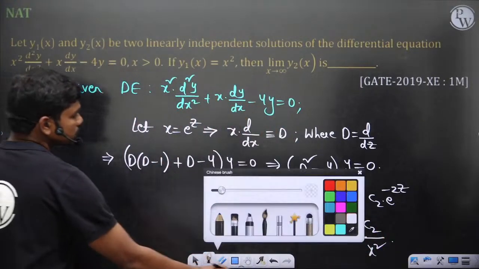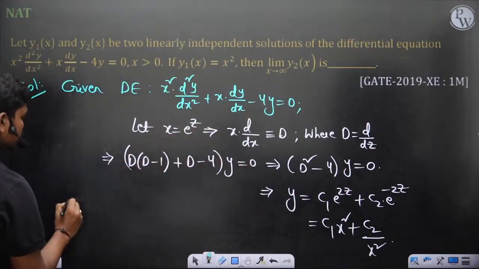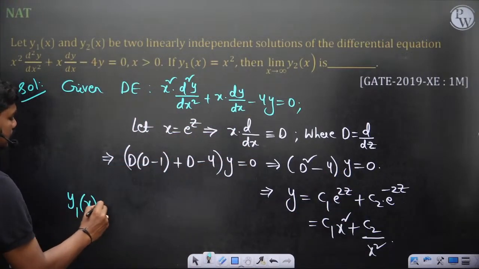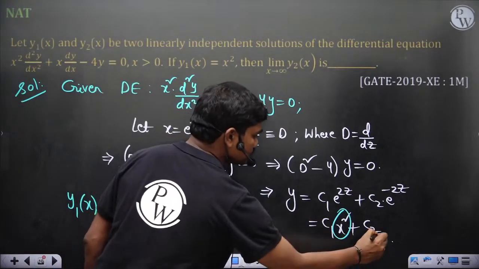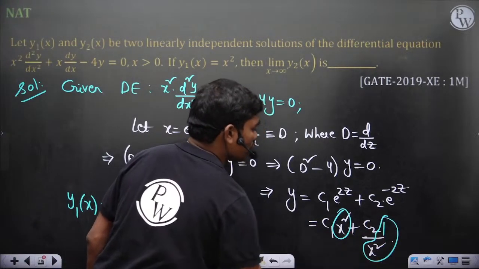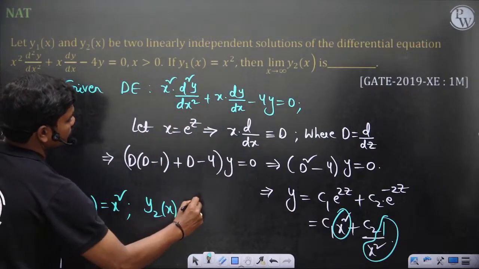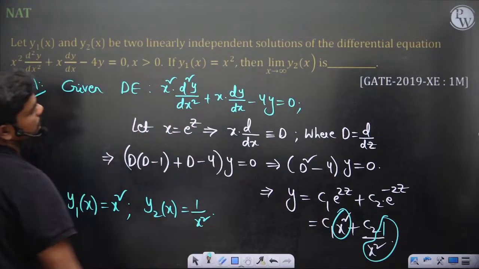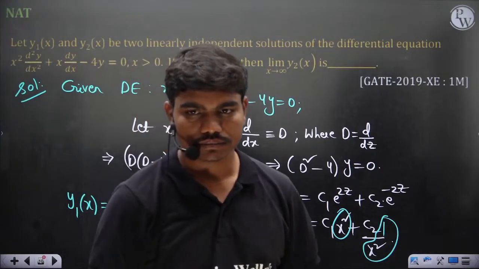So what are the linear solutions now? Let's see, y1 of x is equal to x square. So these are the two linearly independent solutions, x square and 1 by x square. Okay, y2 of x is equal to 1 upon x square. Then limit x tends to infinity, y2 of x.